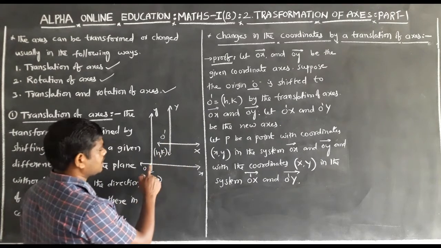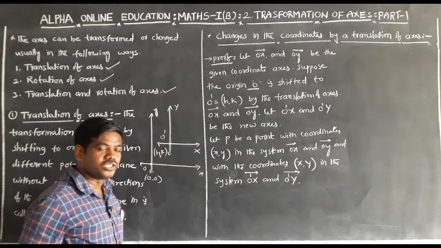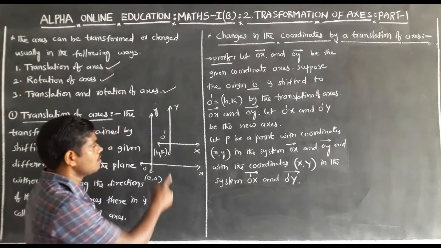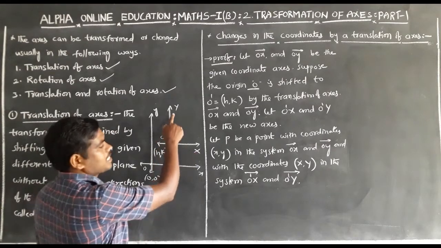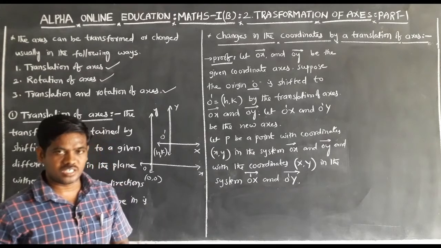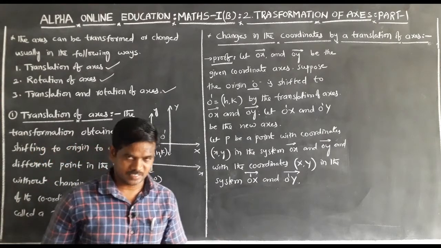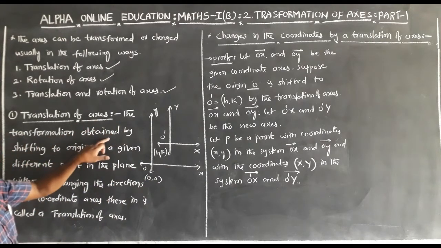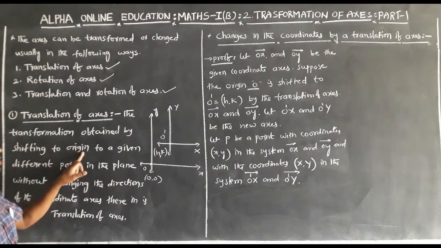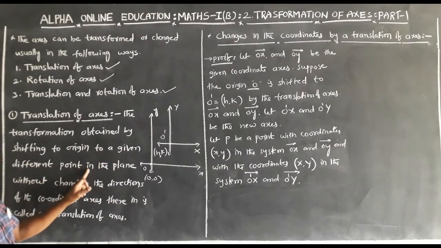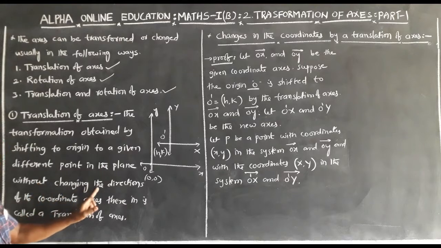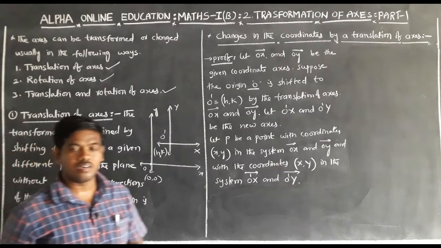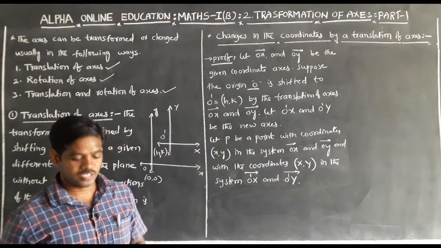Here Ox, Oy is the old system or original axis. O'X, O'Y is the new system or transformed axis. Translation of axis means the transformation obtained by shifting the origin to a given different point in the plane without changing the direction of the coordinate axis. That is called a translation of axis. This is the first definition.